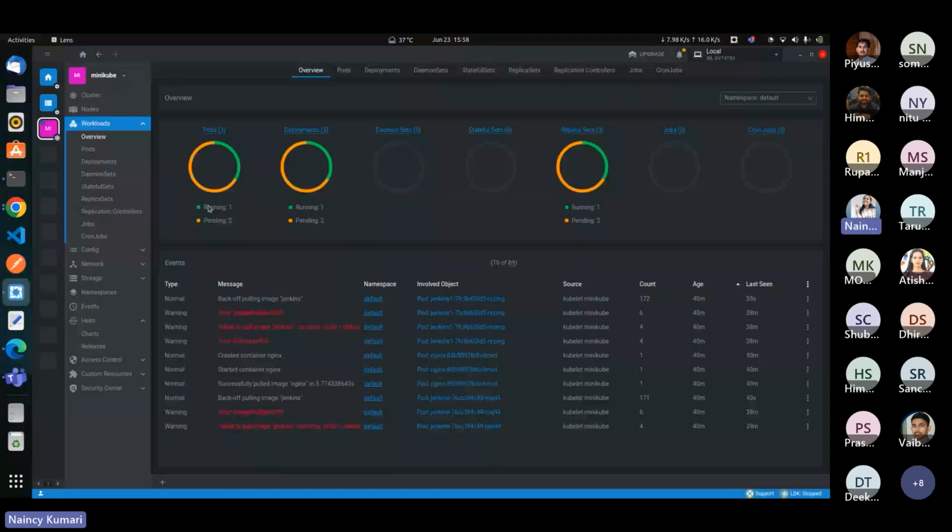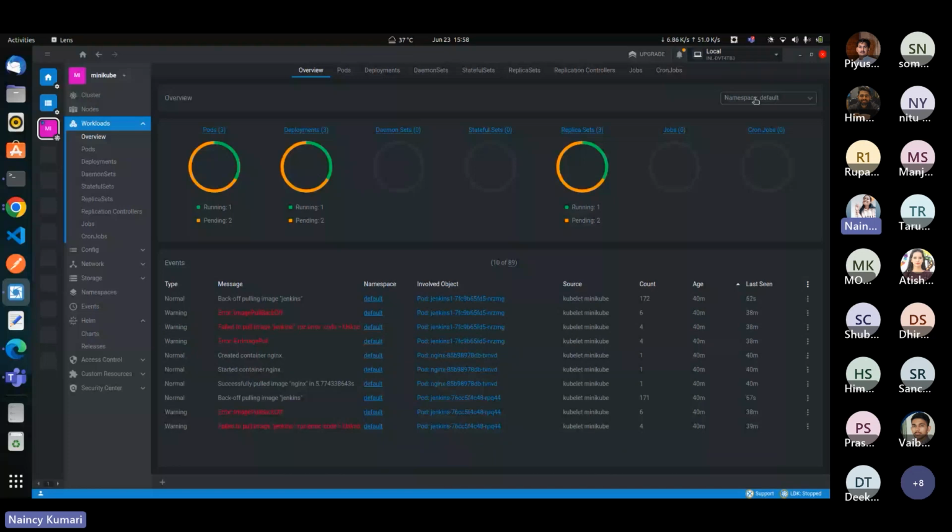You can view your deployments inside your cluster, DaemonSets. There are no DaemonSets inside my cluster. As you can see, it's 0. StatefulSet, ReplicaSet, Jobs, CronJobs. And here are the events that you perform. It's the overall events that you perform inside your cluster.